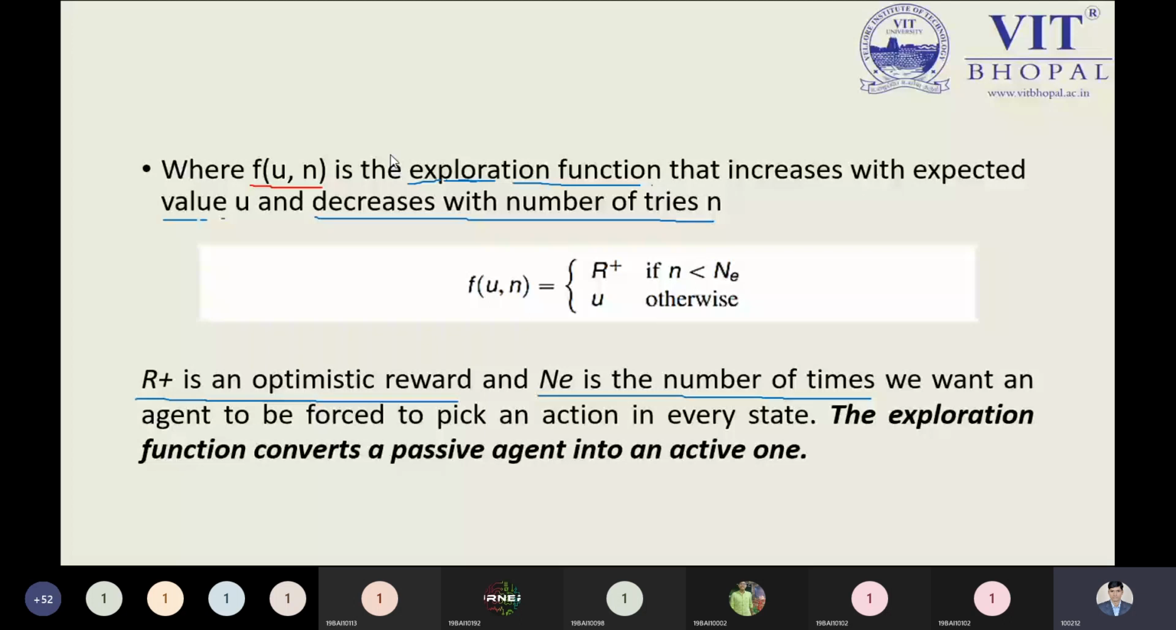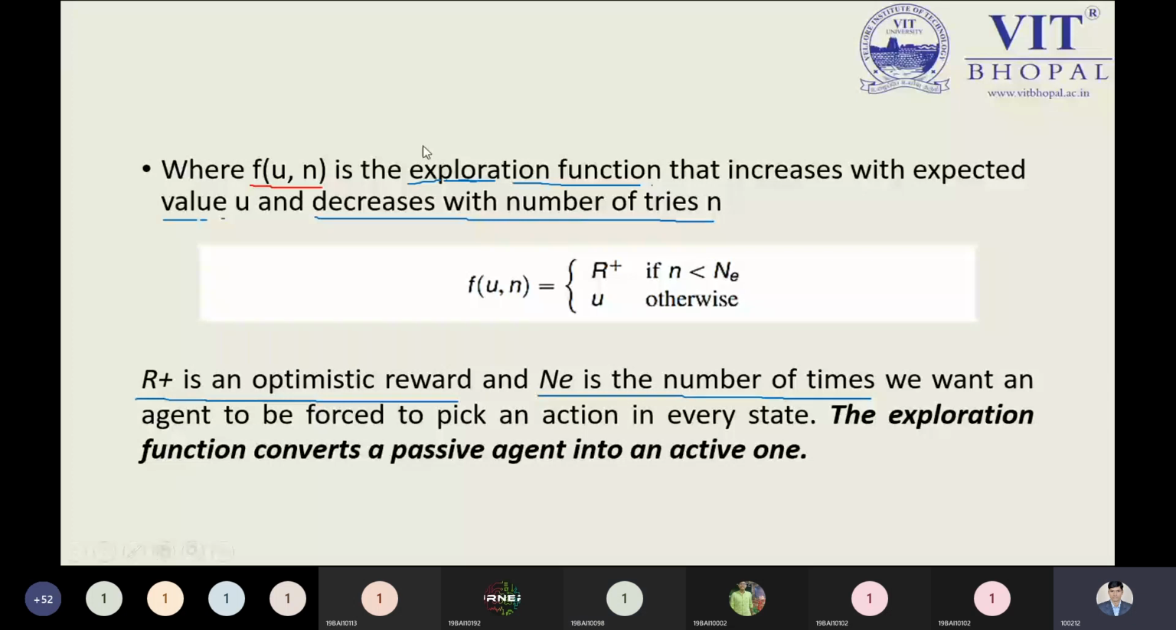So now tell me, is the point clear, or do you want to ask anything right now? Or anyone who wants to ask something? No, sir. No, sir. Okay.